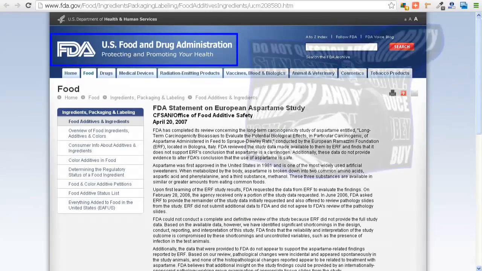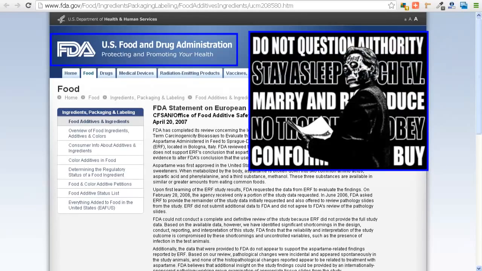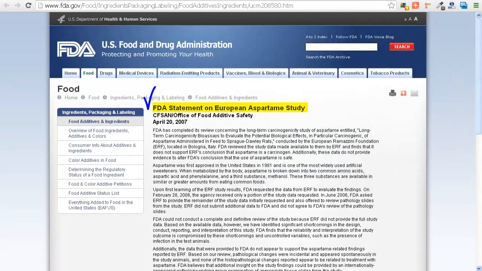I want to show you something else over here on the Fear and Disease Administration, the FDA. You can see the FDA statement on European aspartame study. That was the one we just looked at. And of course, you can see right here it says that the FDA reviewed the study data made available to them by ERF and finds that it does not support the ERF's conclusions that aspartame is a carcinogen. So keep consuming the genetically modified bacteria poop, folks.